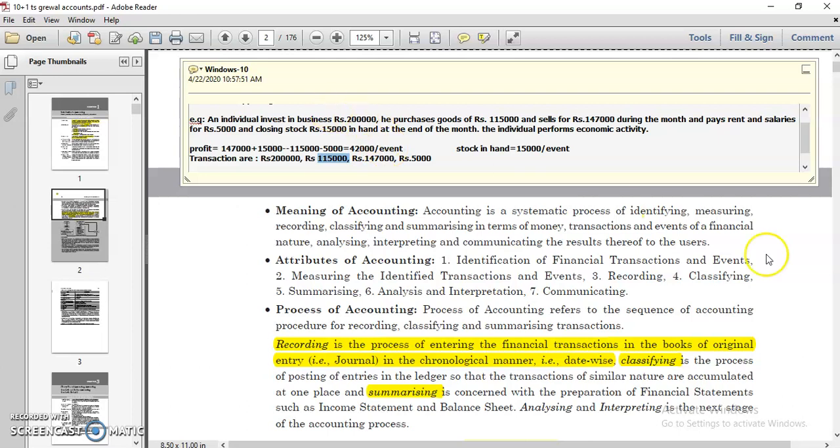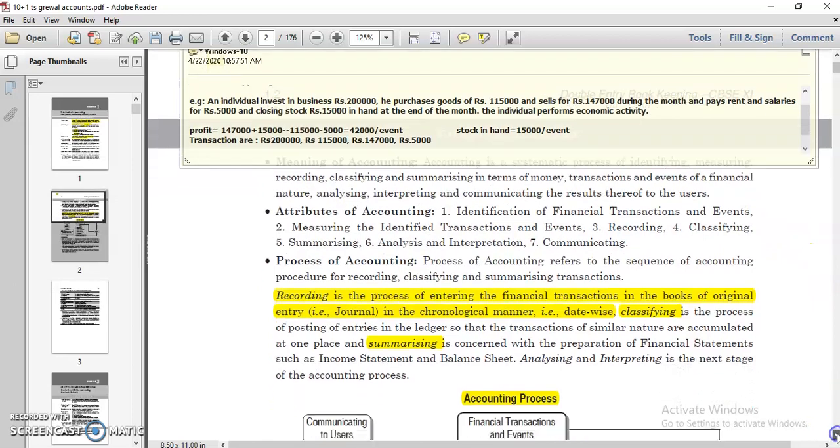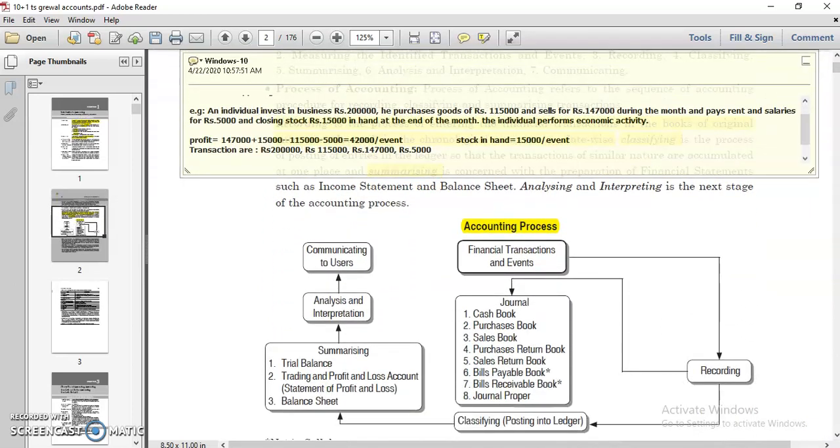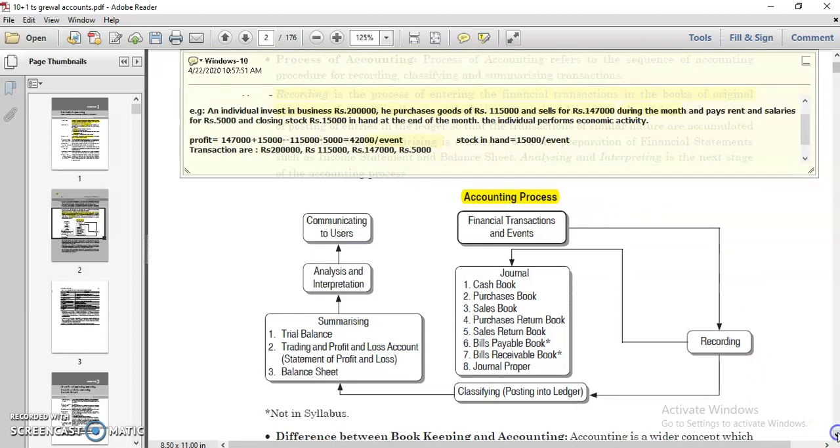So let us move to the next, that is your accounting process. Accounting process means how you are going to record these transactions in the books of accounts. These are the steps you have to consider. First, you have to check the financial transaction. Financial means relating to money. Only those transactions and events which relate to money should be recorded into the books of accounts. First you record in the journal, meaning the book of prime entry.